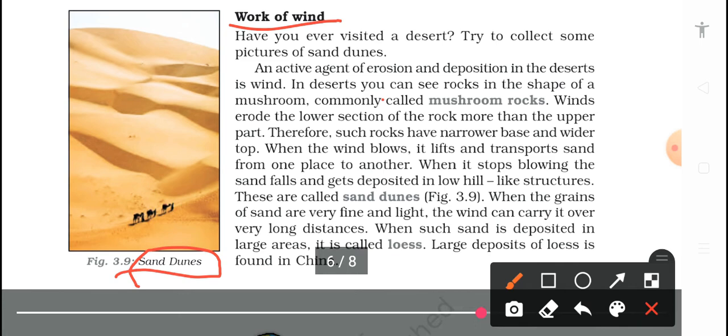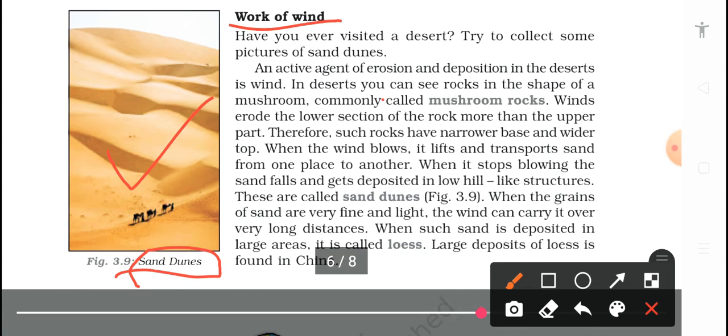This is because the wind carries desert sand particles away from the bottom and deposits them in another place. These mountains are normally called mushroom rocks. Winds erode the lower section of the rocks more than the upper part, therefore such rocks have a narrow base and wider top. When the wind stops blowing, the sand gets deposited in low hill-like structures. These are called sand dunes.